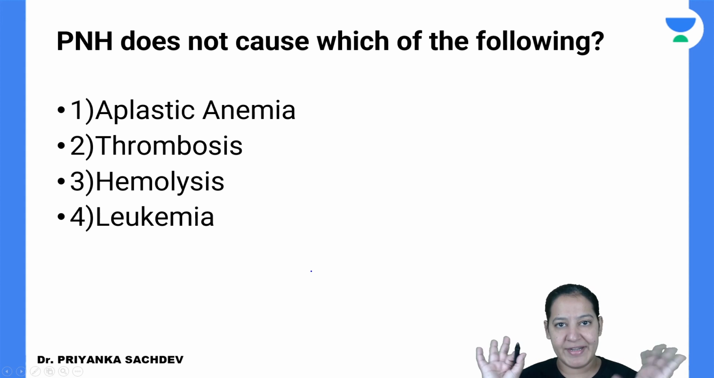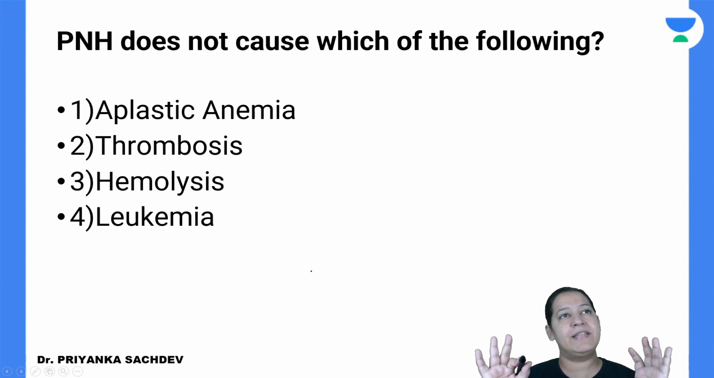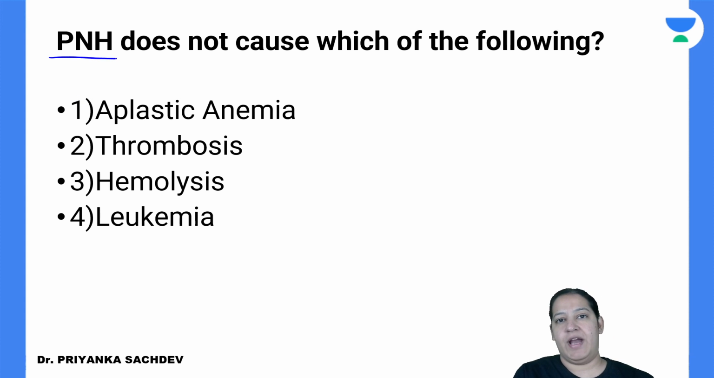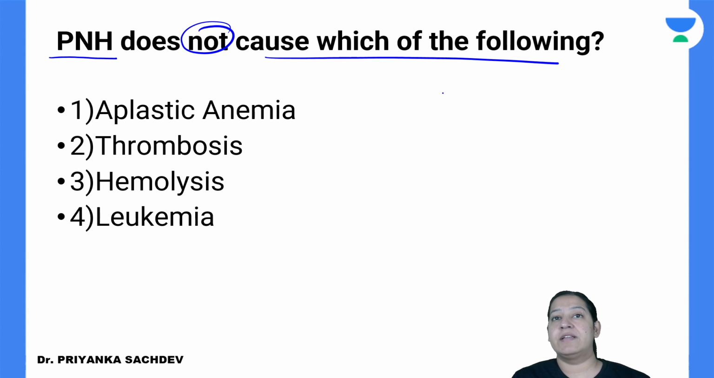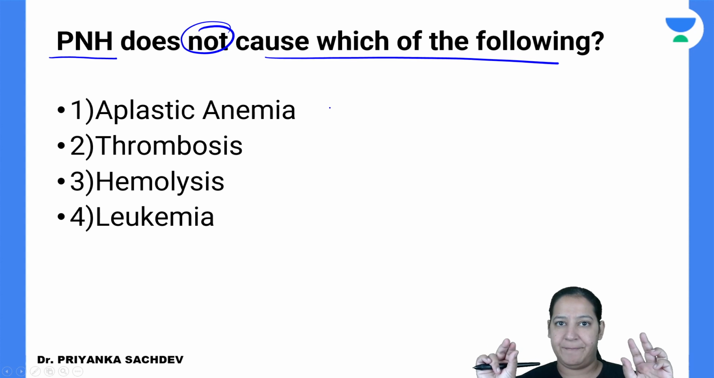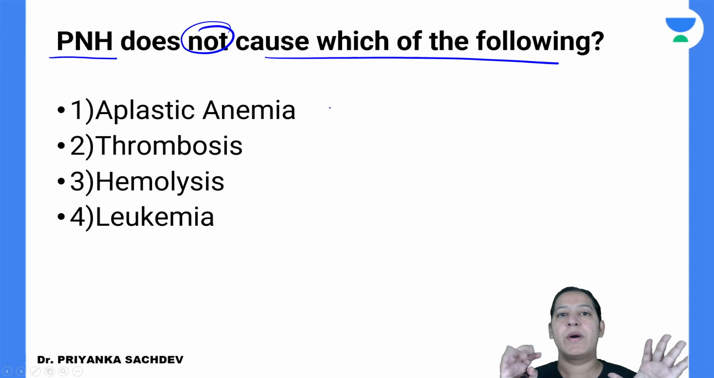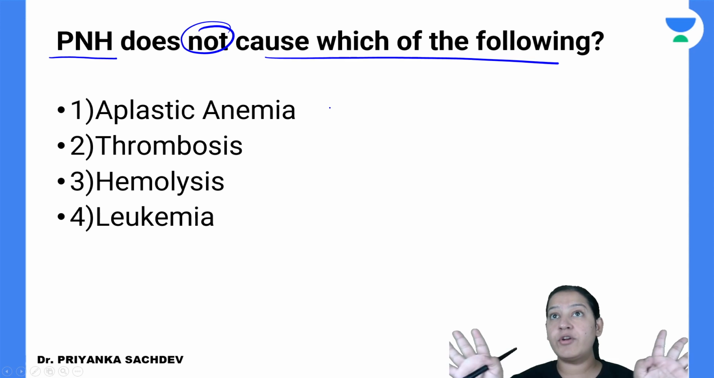You can read the question. First you give me your guess. What is your guess for the correct answer? Then I will tell you the correct answer. The first question is on paroxysmal nocturnal hemoglobinuria, that is PNH. We already know the full form of PNH. PNH does not cause which of the following? In the question, please always read words like 'not' and 'except' correctly. Don't miss these words. Sometimes you may go wrong because of missing these words in the question. So PNH does not include which of the following?